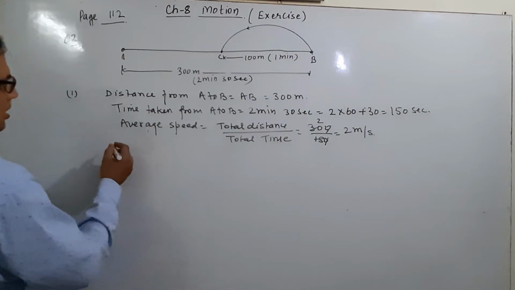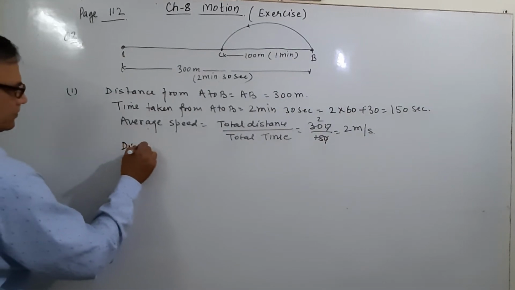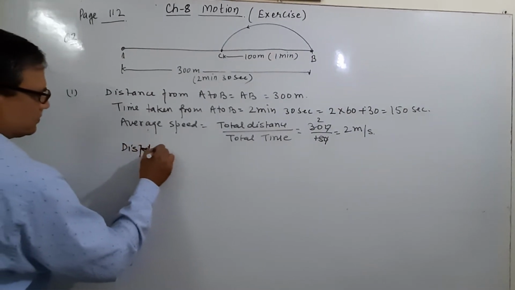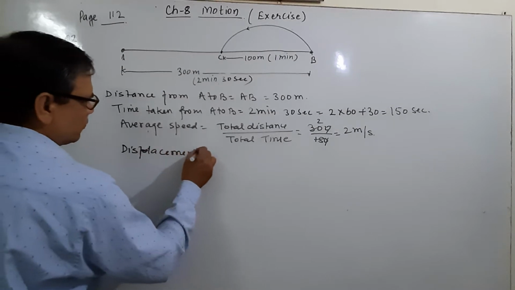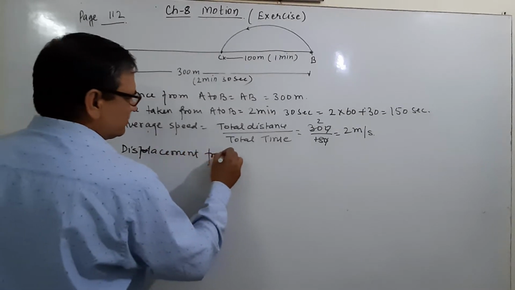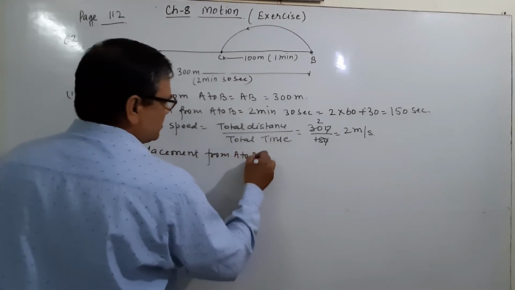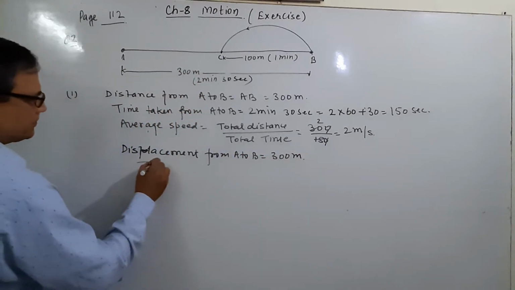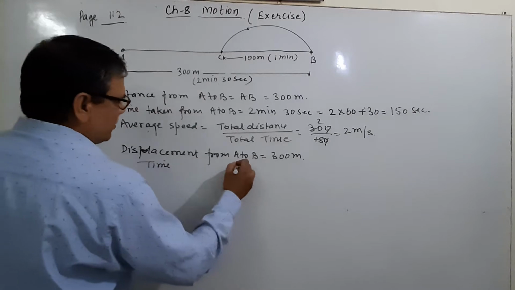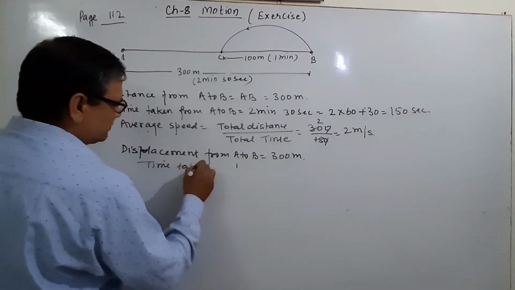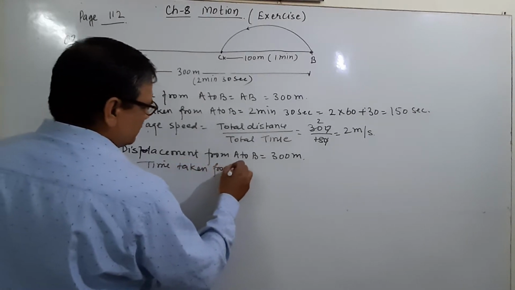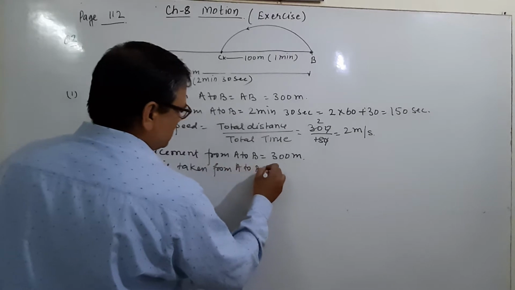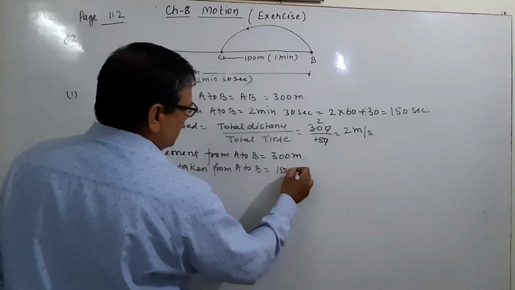B part. Here is the displacement from A to B, the same as 300 meters, and the time taken from A to B is 150 seconds.